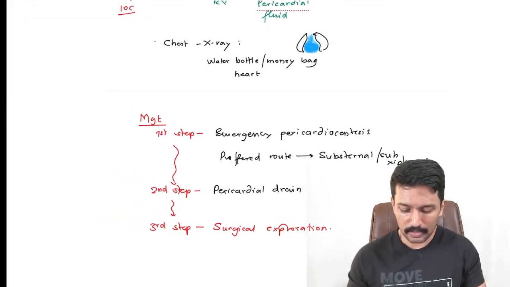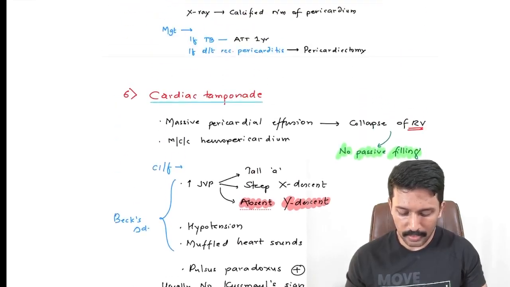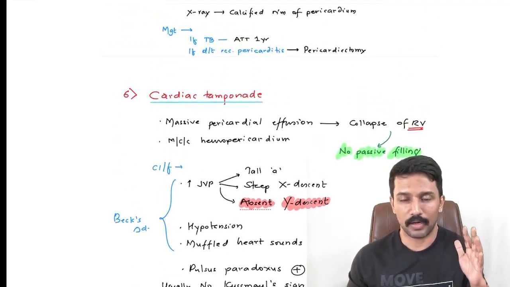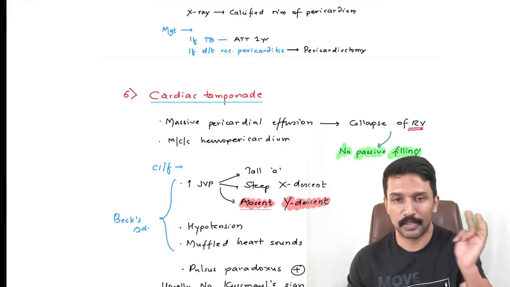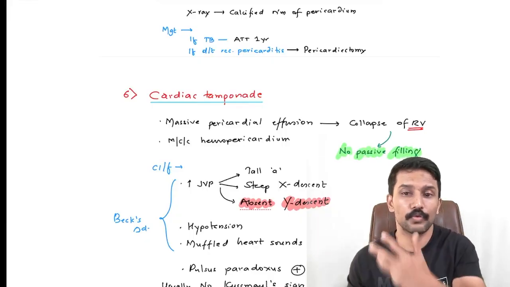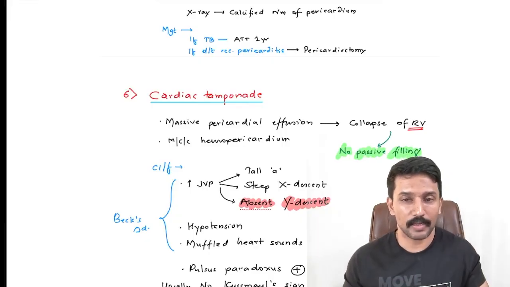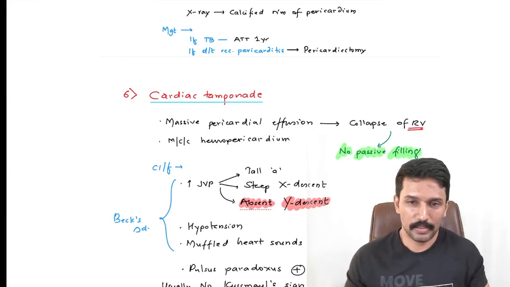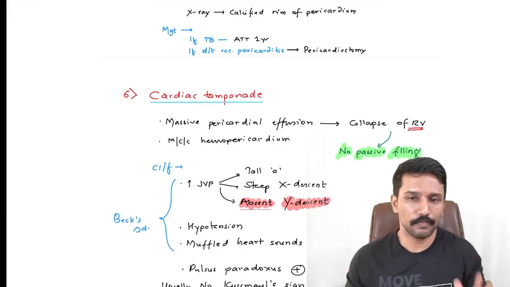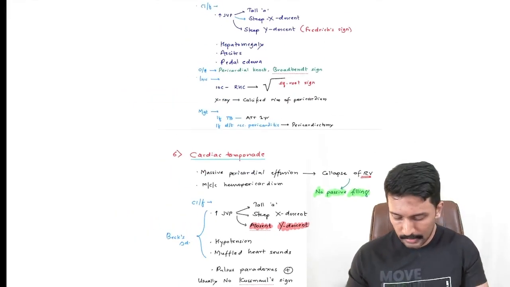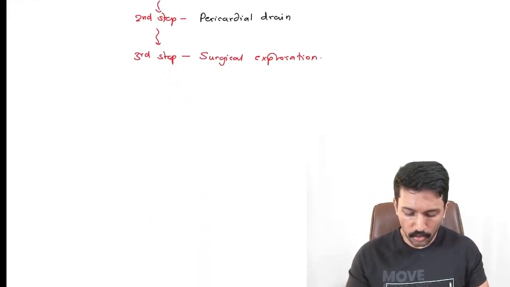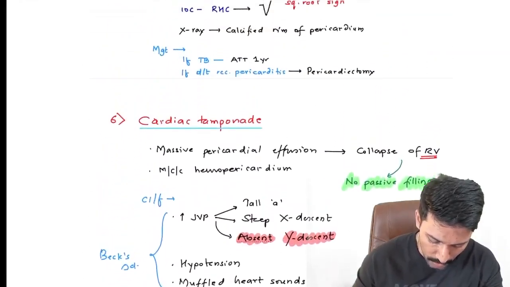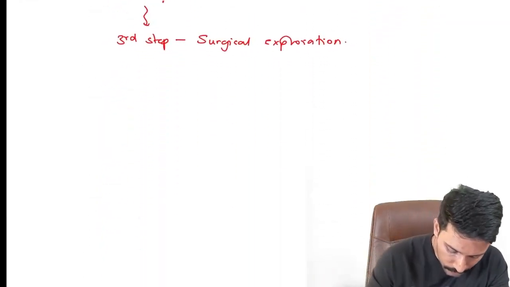So that completes our pericardial diseases. Key point is, in case of cardiac tamponade, you have muffled heart sounds and absent Y descent, and you don't have Kussmaul sign. In case of constrictive pericarditis, you have Kussmaul sign, you have a steep Y descent, and you have pericardial knock instead of muffled heart sounds. Okay. Now the next topic we're going to talk about is going to be heart failure.